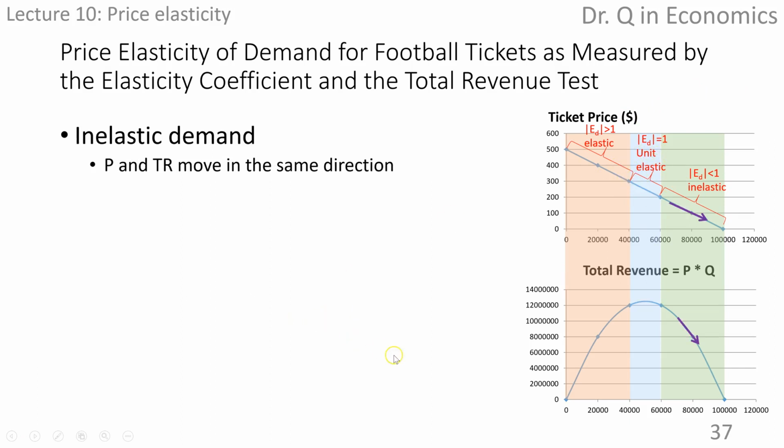On the lower right part of the demand curve, where price is low and the quantity demanded is high, if price goes down, so does the total revenue. Or price increases, total revenue also increases. Price and total revenue move in the same direction. Demand is inelastic.